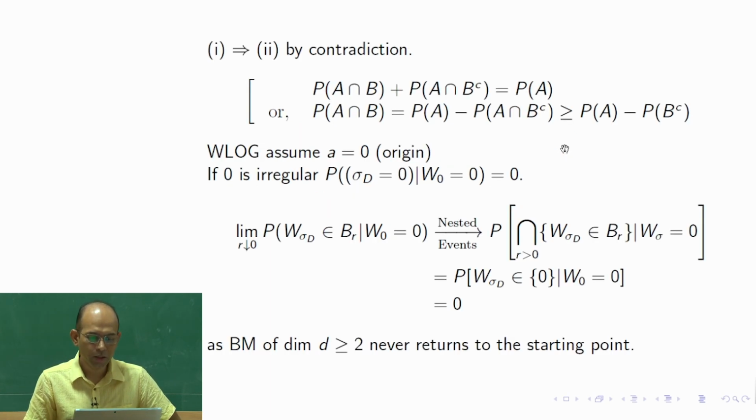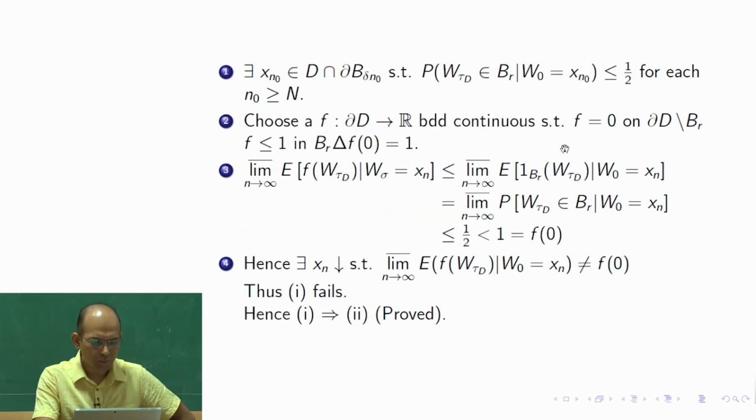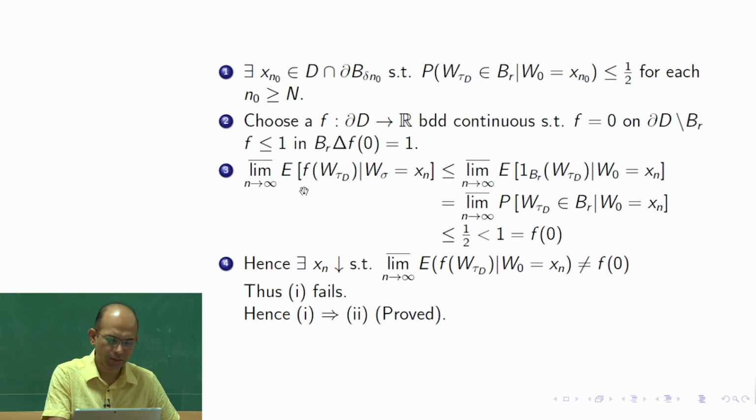Okay, fine. So now we consider this lim sup as n tends to infinity, because I don't know that the limit exists, of the expectation of f of W tau D given W sigma is equal to xn. Let us see what this is.